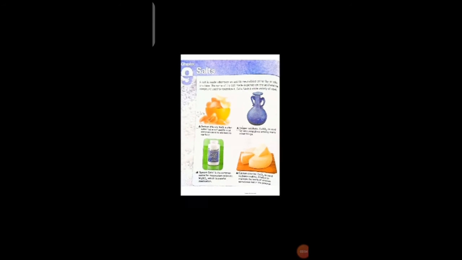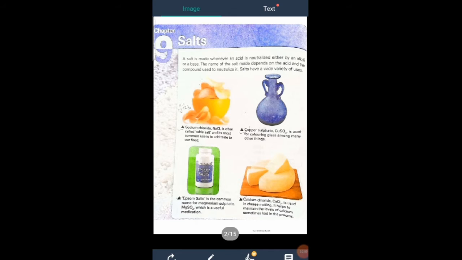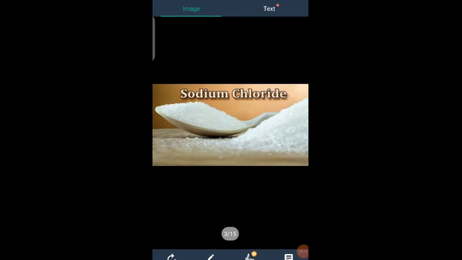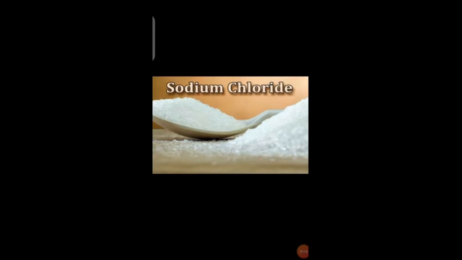There are certain types of salts which we are going to study in this chapter. Firstly, you should know the uses of those salts: sodium chloride, copper sulfate, Epsom salts, calcium chloride. Now firstly we will talk about sodium chloride. What is sodium chloride? You know that common salt, table salt, which is used in our houses for cooking purposes, is known as sodium chloride, that is NaCl.